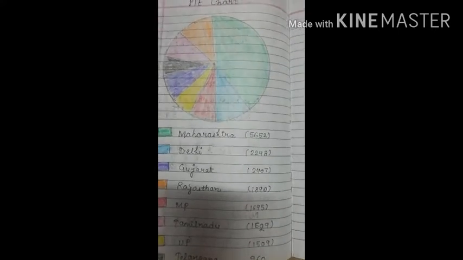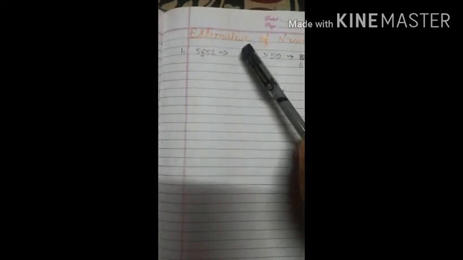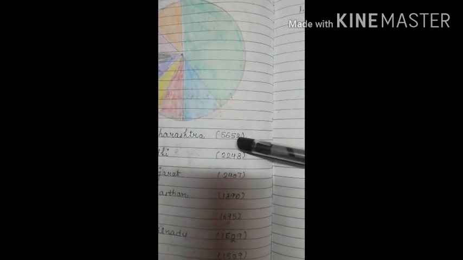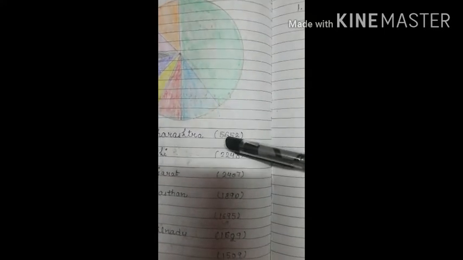So today we are going to revise our concept of estimation of numbers, where we will estimate, like we have Maharashtra in first position with 5652 cases. So we will see how to write this number in an easier way.